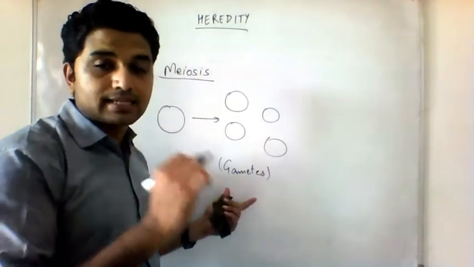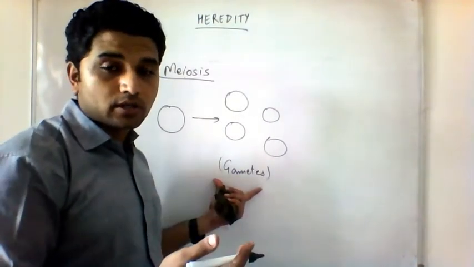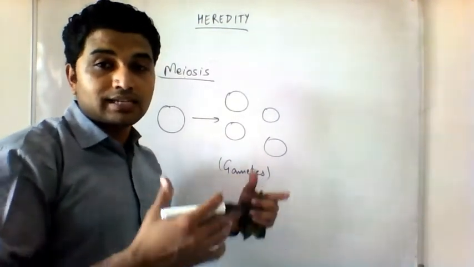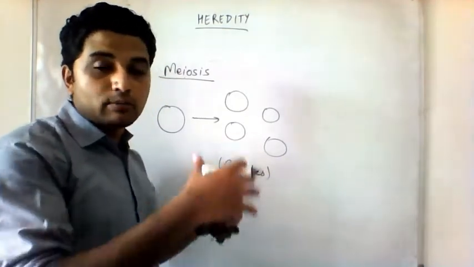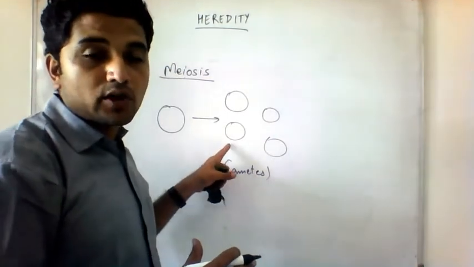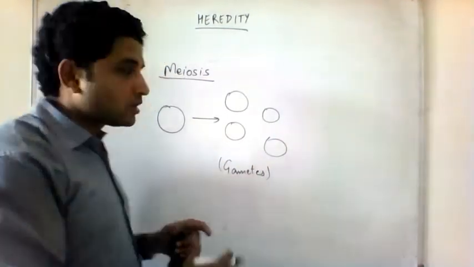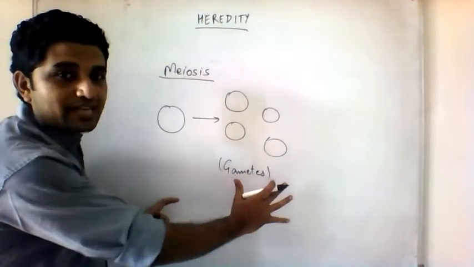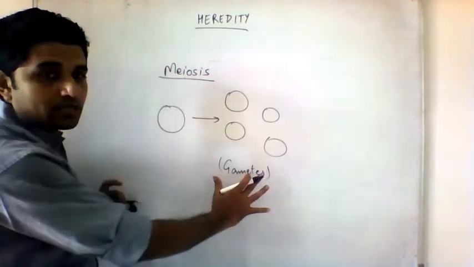Gametes are the sex cells, the cells that cause reproduction. The sperm cells, ovum cells in human beings. In plants, it will be something else. Gametes are special sex cells, they are reproductive cells, they will cause reproduction. So, meiosis produces gametes. By meiosis, gametes are being produced.